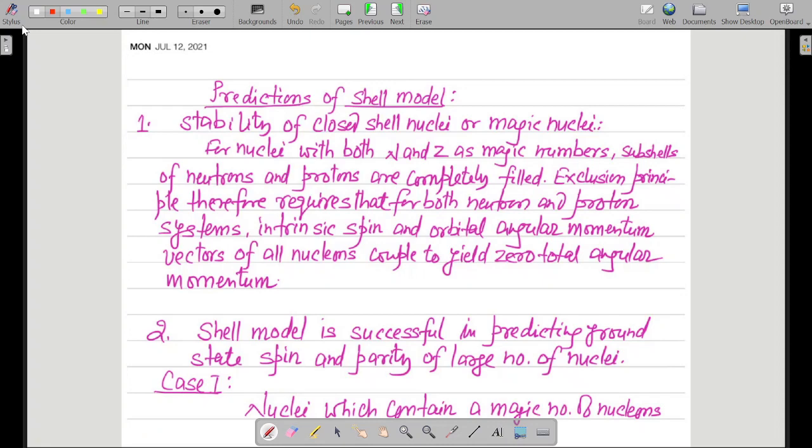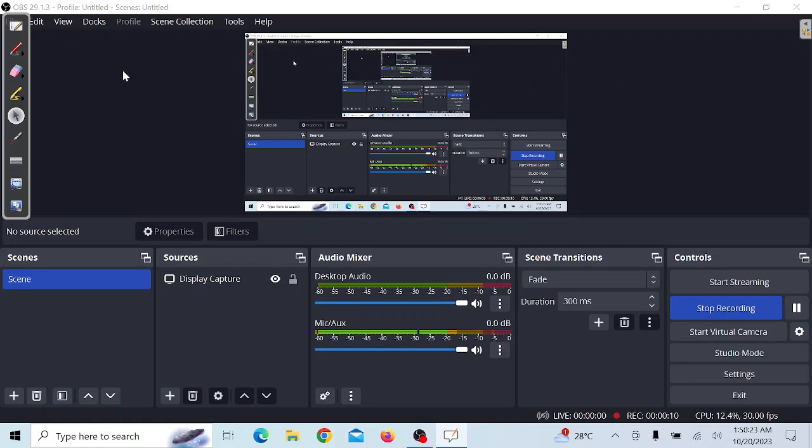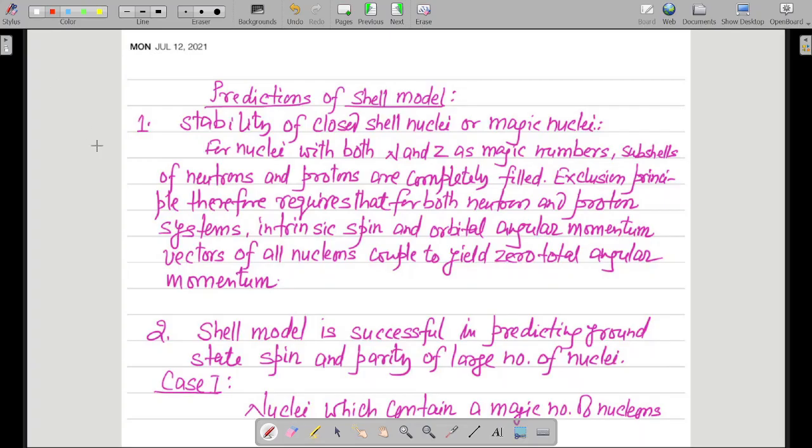Let's move on towards our next topic, which is about predictions of the shell model. What are the various predictions of the shell model? Let us look at that. Stability of closed shell nuclei or magic nuclei is one of the predictions of the nuclear shell model. You know this very well that magic nuclei are the nuclei which have 2, 8, 20, 28, 50, 82 and 126 nucleons, that is either protons or neutrons. So stability of closed shell nuclei or magic nuclei is predicted by the nuclear shell model.